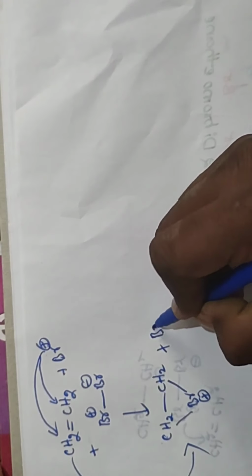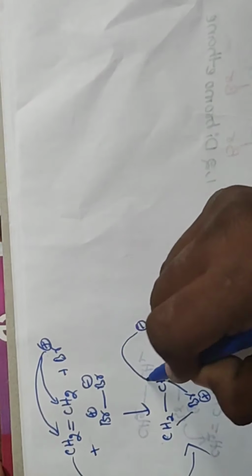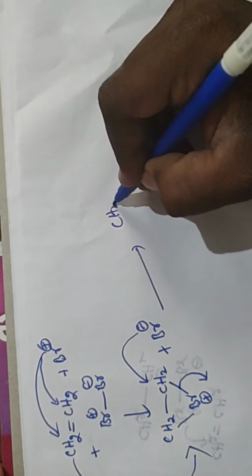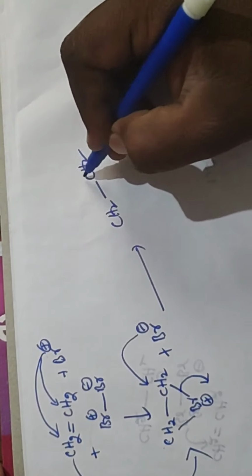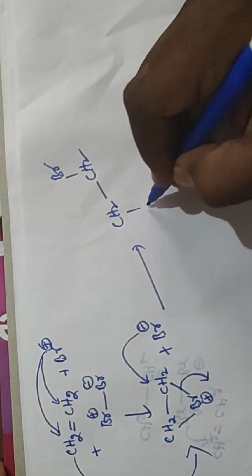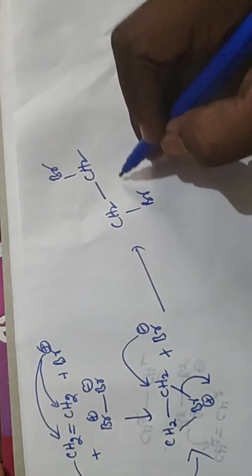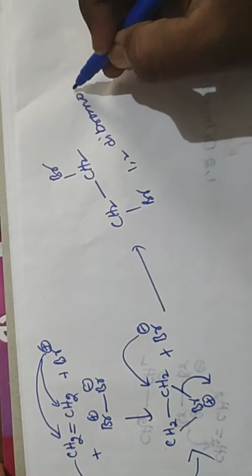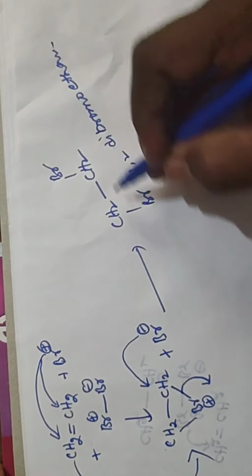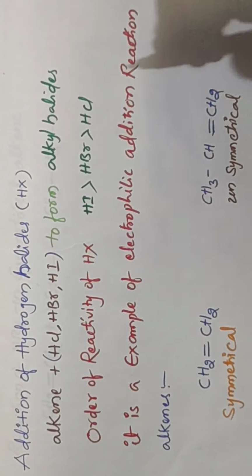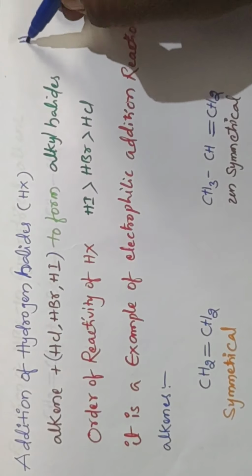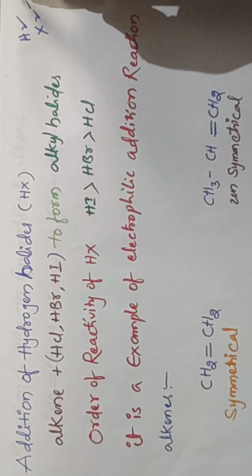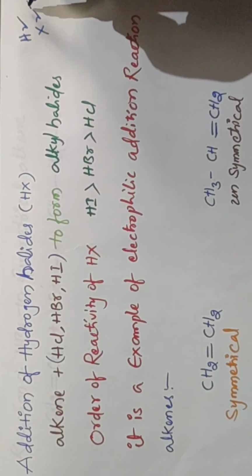After that, the Br- nucleophile adds to this position and opens the ring, and we get CH2Br-CH2Br, 1,2-dibromoethane. So the first one, addition of H2, is completed. Next, addition of X2, meaning halogen. Br2, Cl2 addition is also completed.